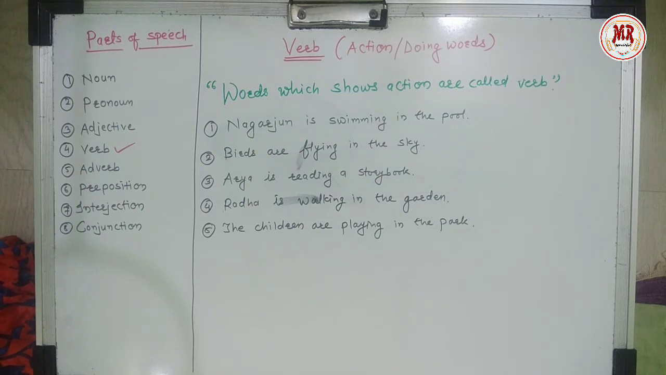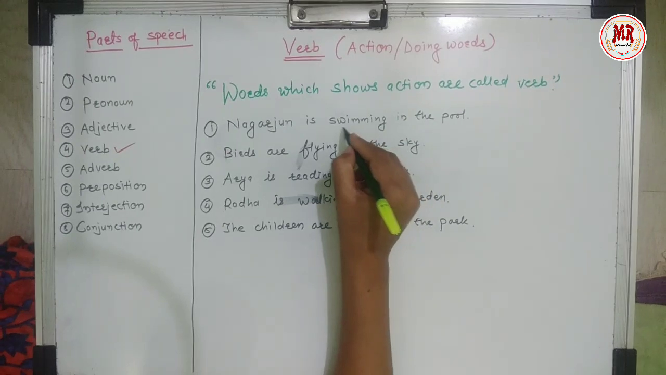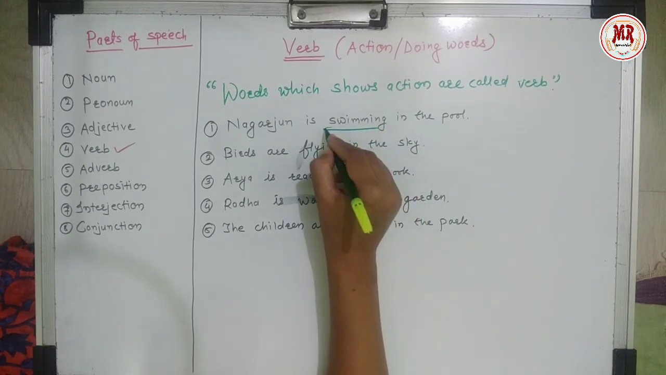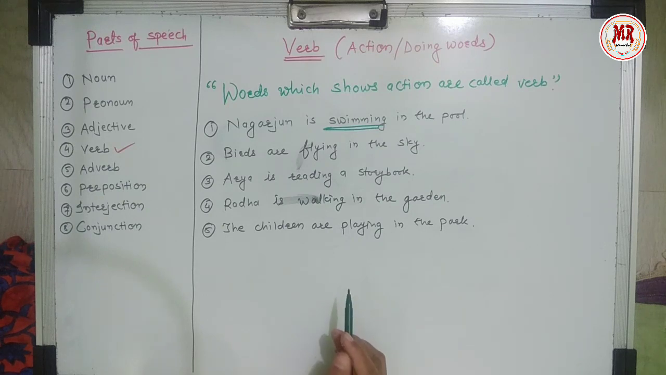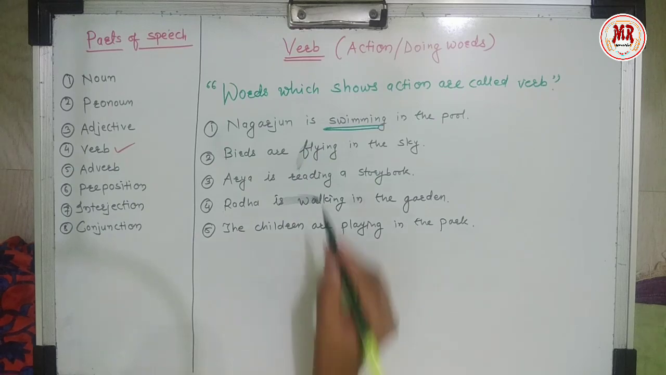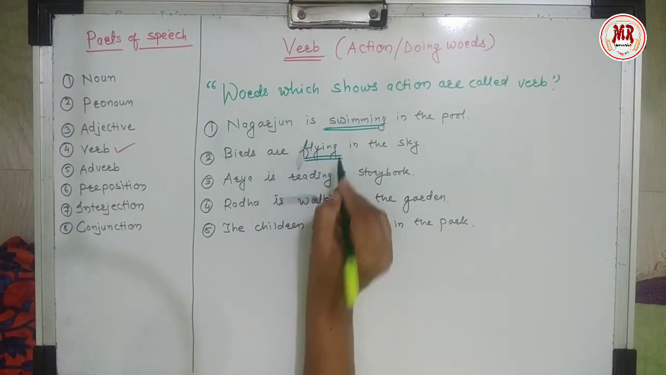So look at the first sentence. Naga Arjun is swimming in the pool. What is Naga Arjun doing? Naga Arjun is swimming. So swimming is a verb. Second example, birds are flying in the sky. What are the birds doing? Birds are flying. So flying is a verb.